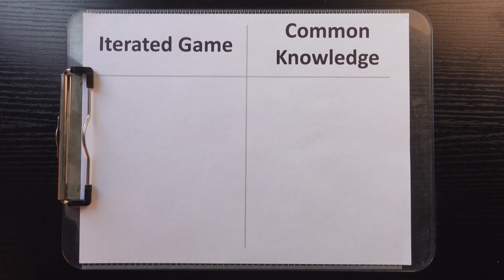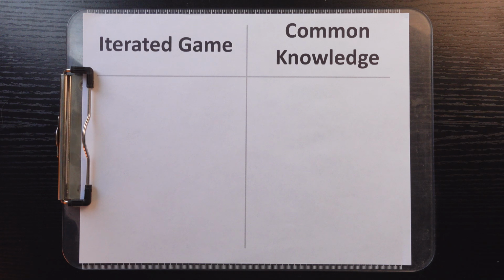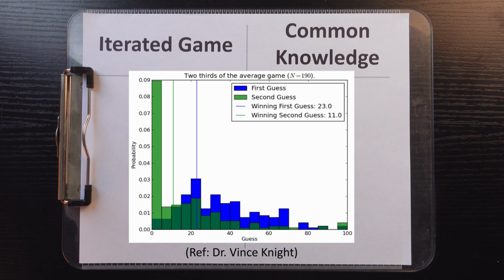I think we've explored more than enough for one video, but here are a couple of other extensions of this problem for the curious among you. First, notice that in all of the variants we've explored, we've only played this game once, not allowing the players to observe what happened during past rounds of the game and adjust accordingly. There's some really cool research that I'll link below showing that iterated plays of this game cause the guesses to shift lower and lower and lower, so that even in our imperfect world, we eventually get to the ideal solution of 0 given enough time.